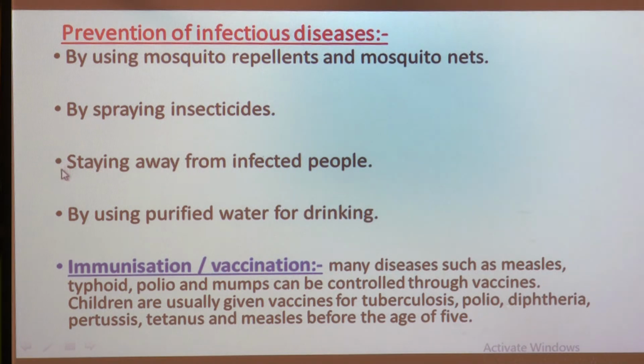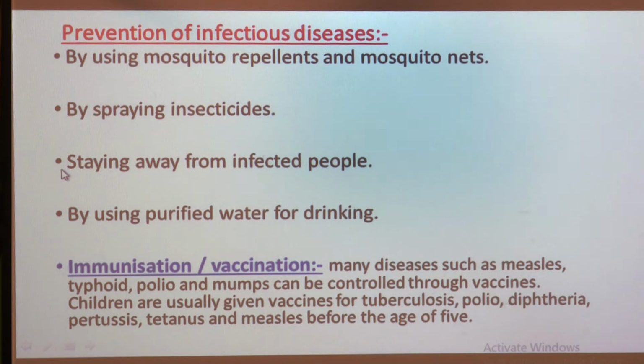As we all know, we live in a community, and in our day to day life we come in contact with so many people, but somebody among them may be suffering from some infectious disease, and when we come in contact with such infected people, we can also suffer from infectious diseases like common cold, ringworm, etc. Infected people can also spread diseases like chicken pox, ringworm, common cold, etc. So to avoid that we have to stay away from infected people and their belongings.